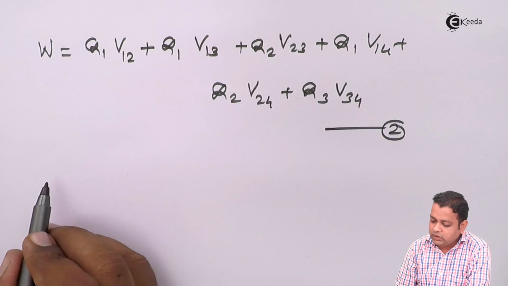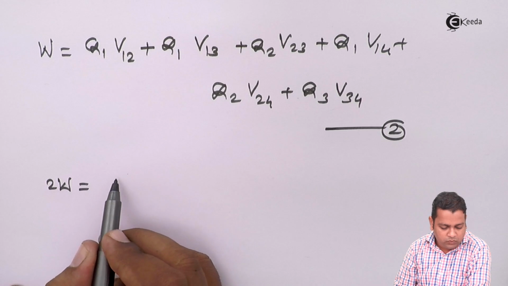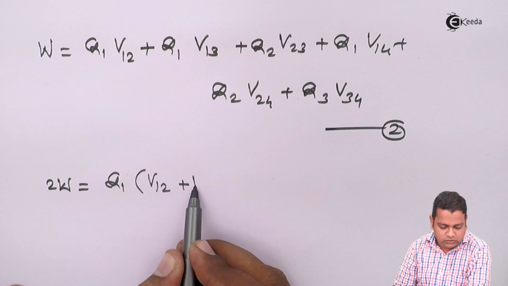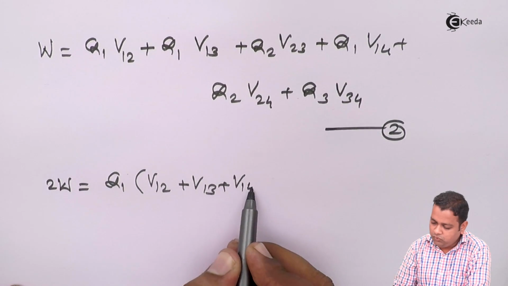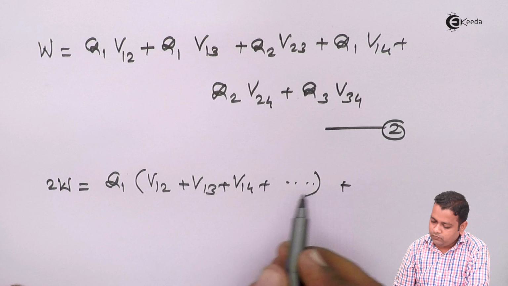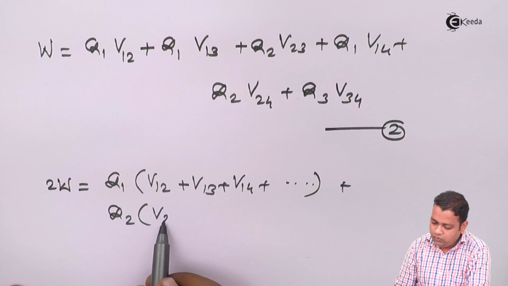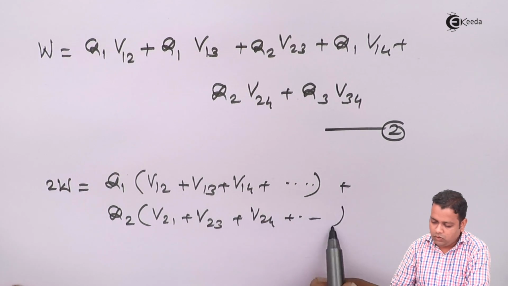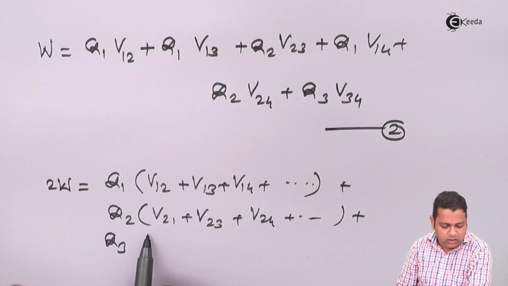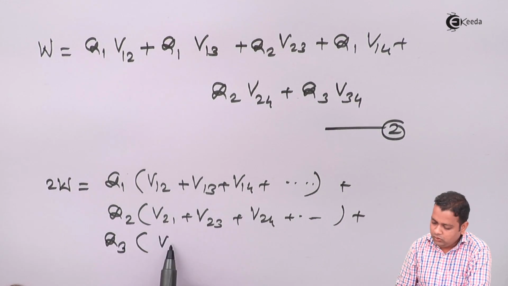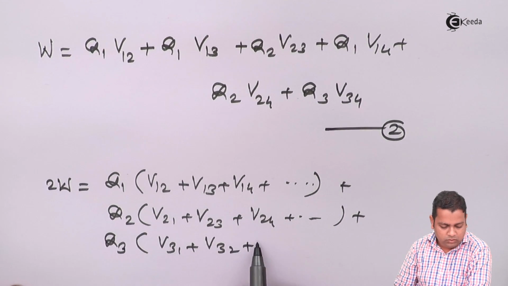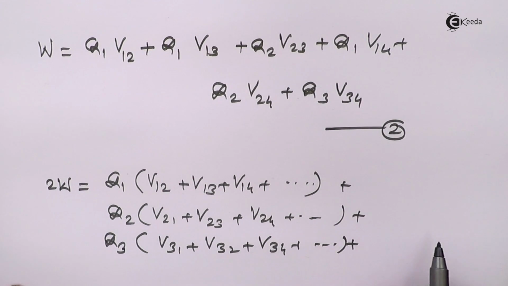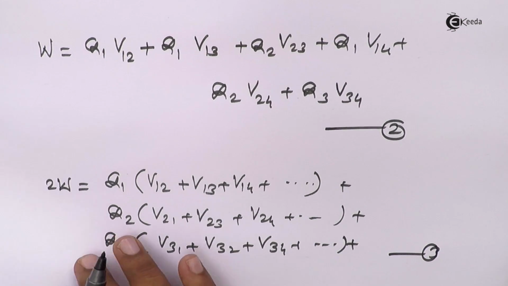By adding the two equations we can write 2W will be equal to Q1 in bracket V12 plus V13 plus V14 and so on, plus Q2 in bracket V21, V23, V24 and so on, plus for Q3 we can have V31, V32, V34 and so on, plus for Q4 and so on. So let us say this is equation number 3.